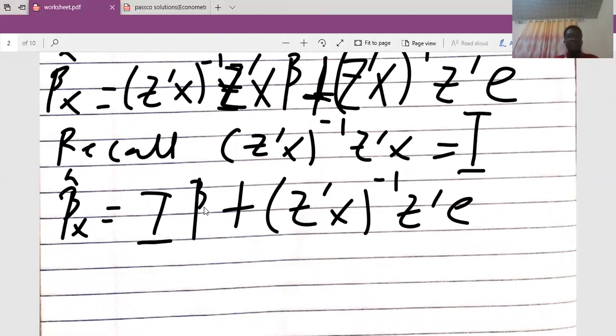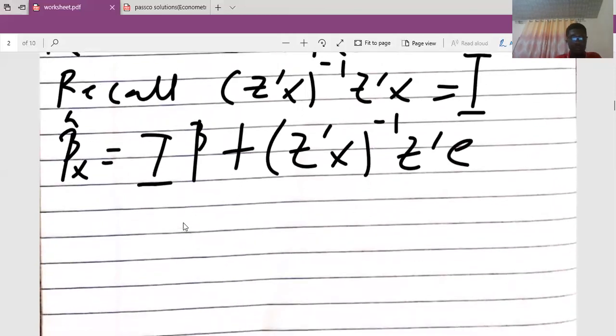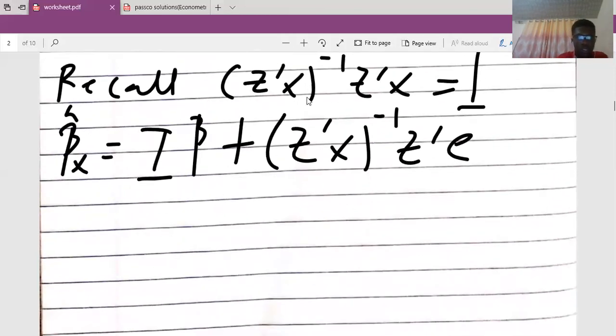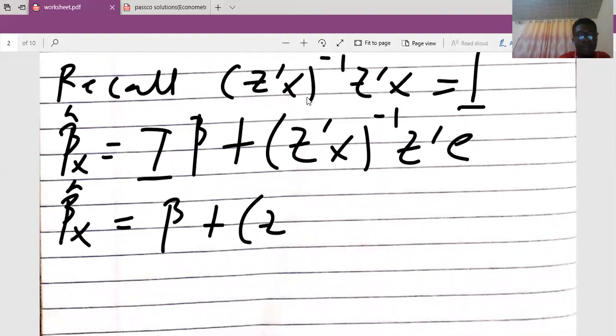For example, I times A gives A, and I times 2 gives 2. So I multiplied by beta will give just beta. Okay, so I end up getting my beta X cap equal to beta plus Z prime X inverse Z prime E.